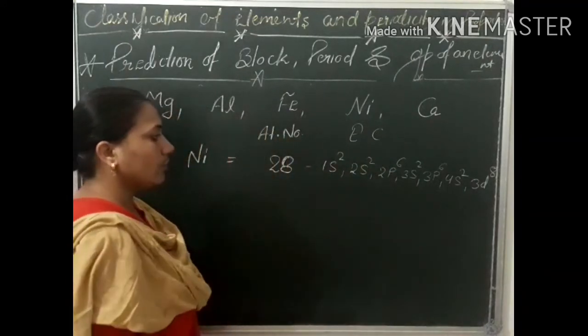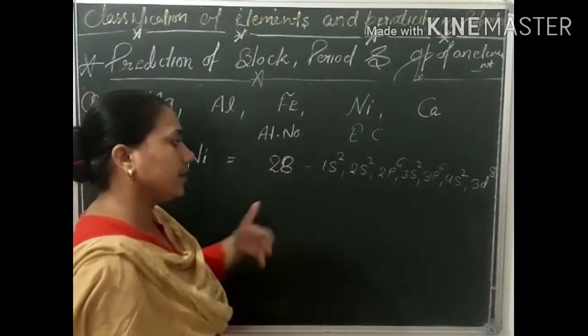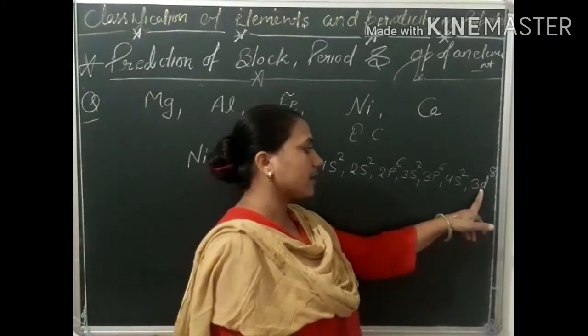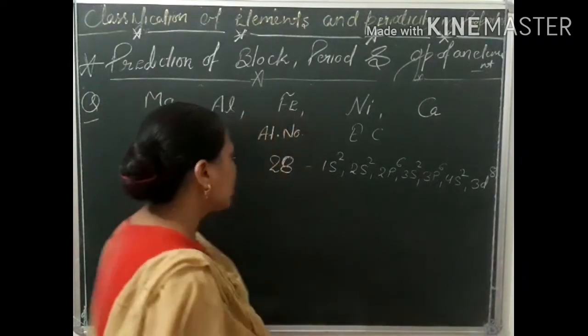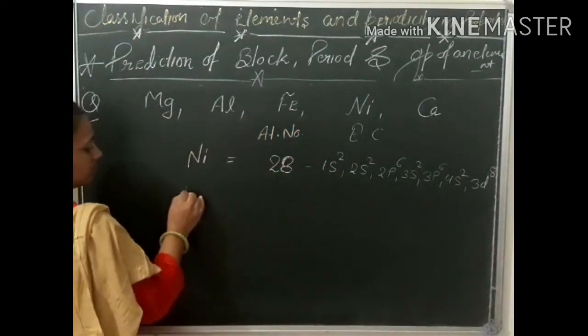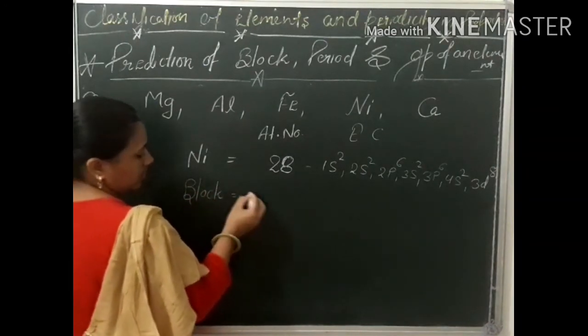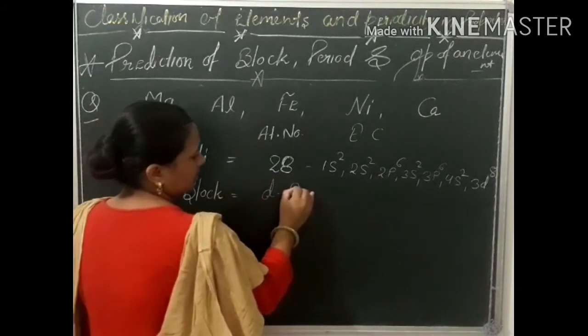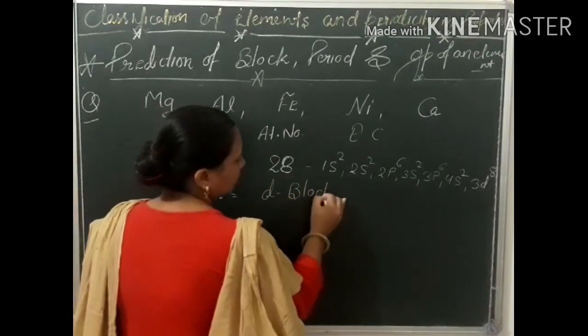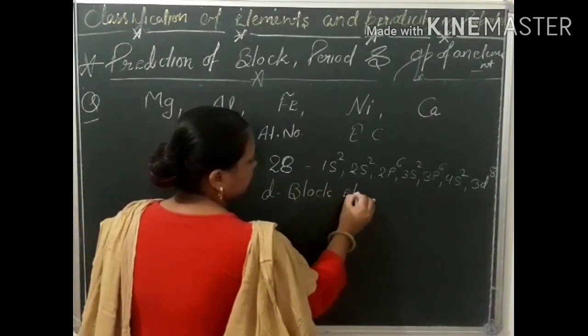This is the electronic configuration of nickel. Here we can see that the last electron goes in the d subshell, so it is a d block element.